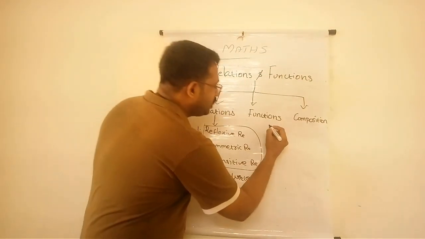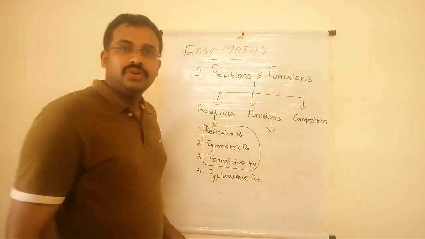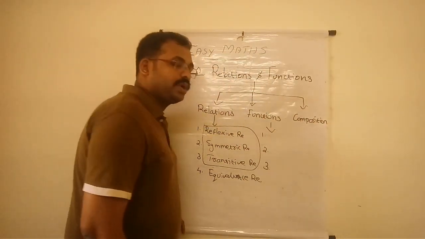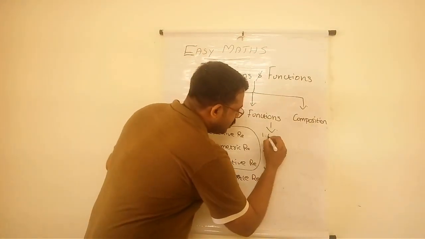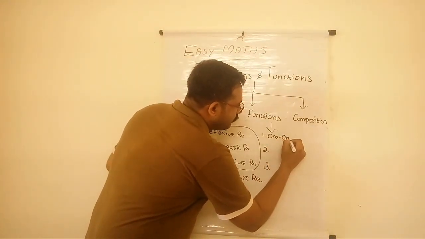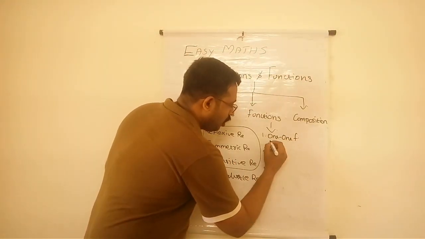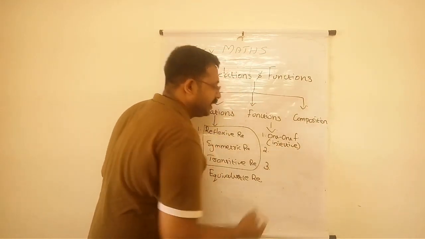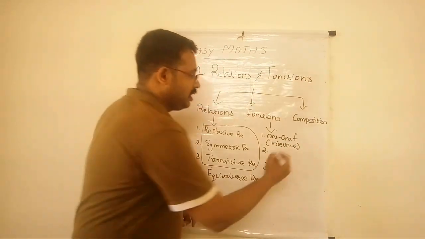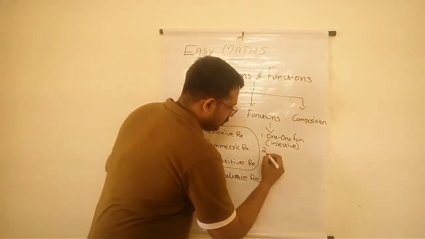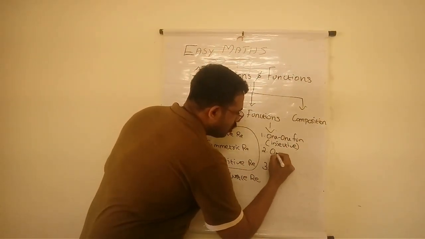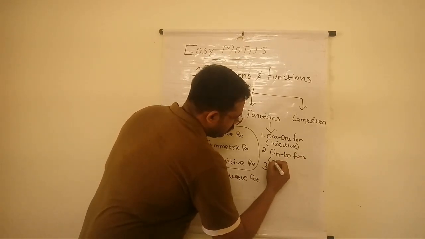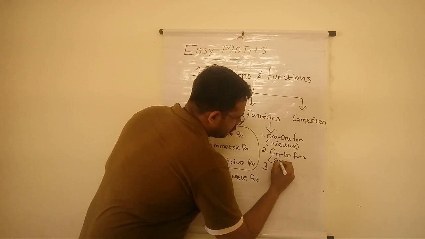Then in functions, we want to discuss 3 important points. That is the 1-1 function or injective function, which has a special name. Second one is onto function or surjective function.